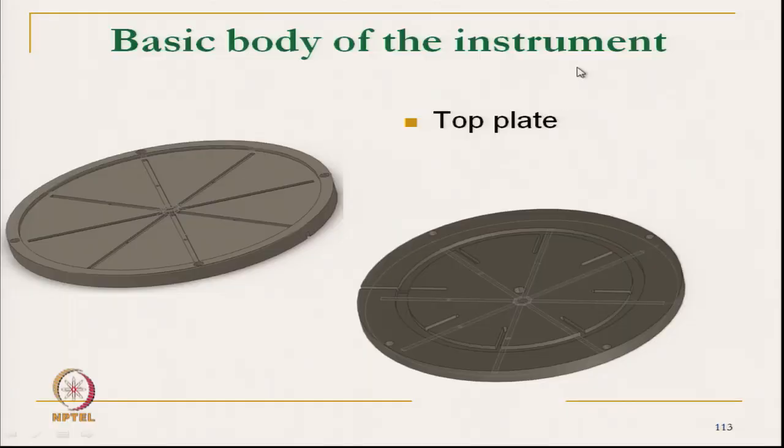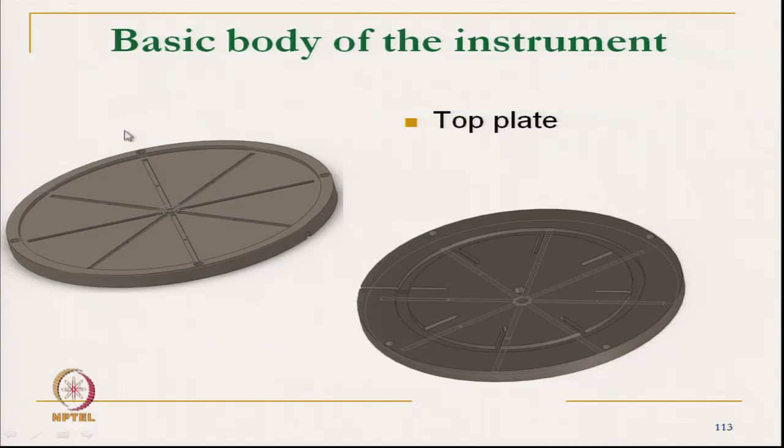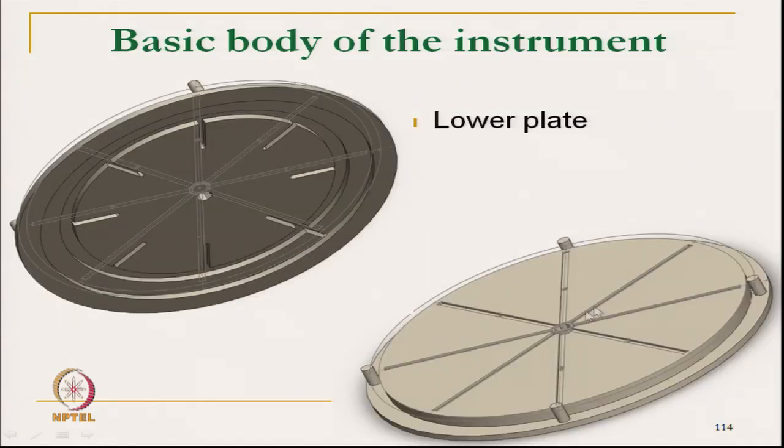Okay. So, this is the top plate, this is the inner view, and this is the outer view of the top plate. In the inner view, the metal strips are placed. The basic material of the top plate is the insulating material. Similarly, the lower plate has the same size and shape, and again the same metal strips are placed.